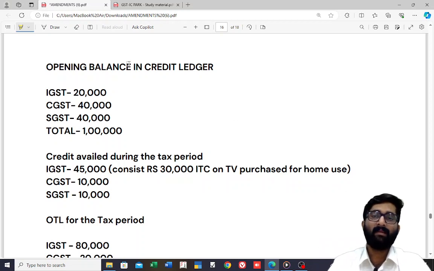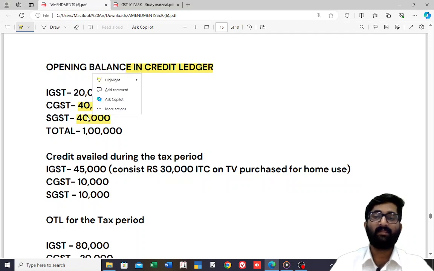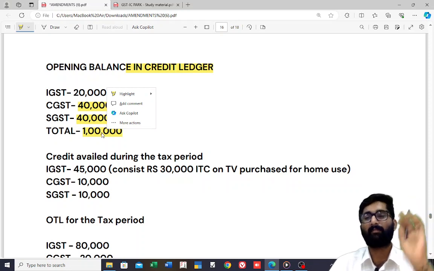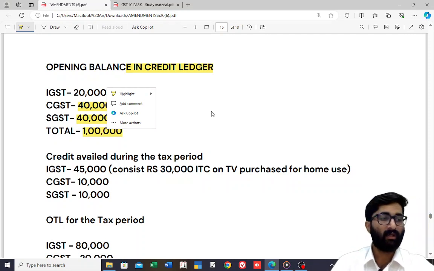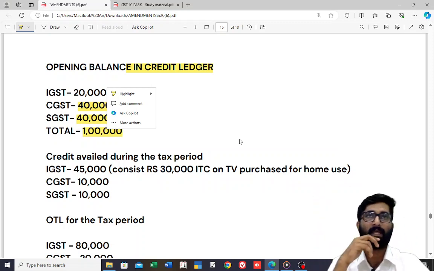Now, opening balance in the credit ledger. How much was the opening balance? In the credit ledger, IGST 20,000 was there, CGST 40,000 was there, SGST 40,000 was there. This is the opening balance for the month of, for example, October: IGST 20,000, CGST 40,000, SGST 40,000. Total it is 1 lakh. Correct now? 40, 40, 80, plus 20, 1 lakh.